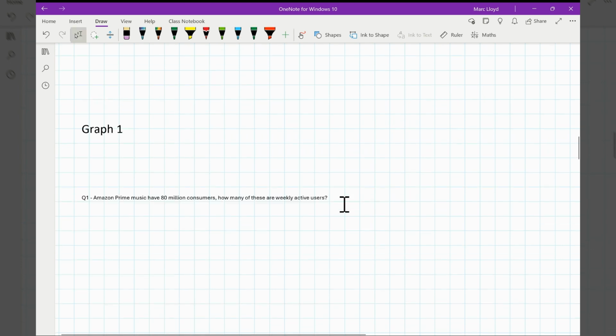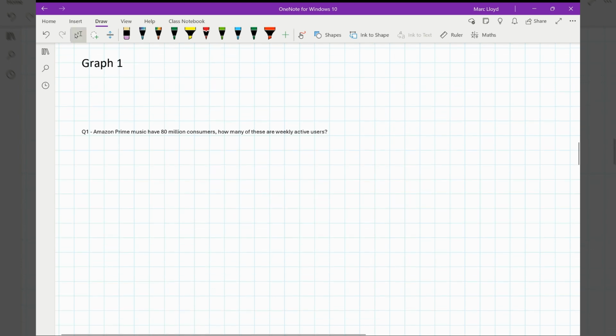Okay, so graph 1, I've got a question there, but before I do that, I'm going to talk you through graph 1 because, as I'm sure you know, we cannot put the prelim material online. I can't show it, but I can talk you through it, which is not a problem. So the first part, it says the economics of music streaming. There's a lot of words there. The first paragraph I've kind of ignored, but make sure you've read it before you go into the exam, because you're going to have to understand some of the words that are within it and the context of this.